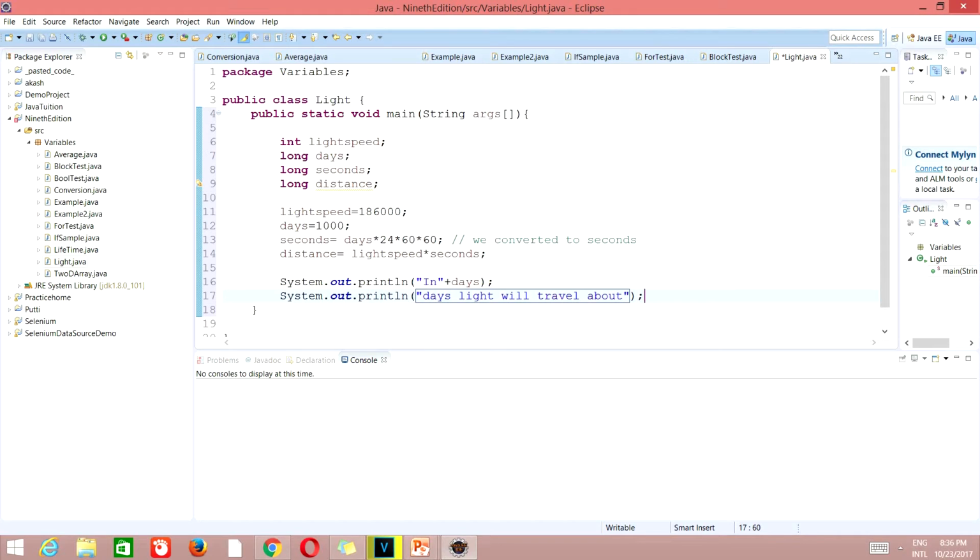In our next print statement, we will not take print because we want this in a single line.